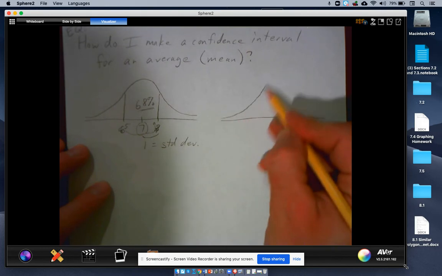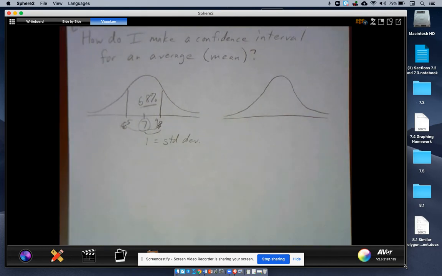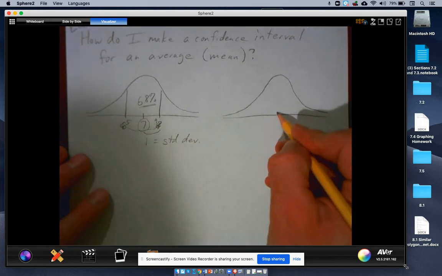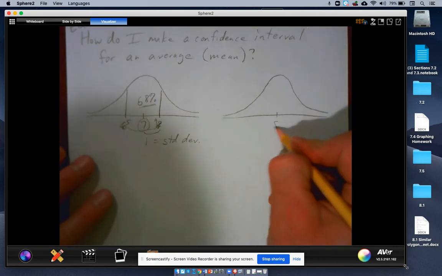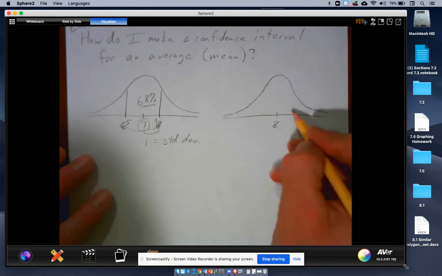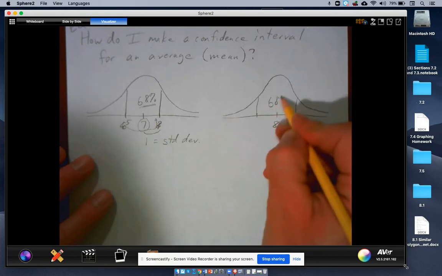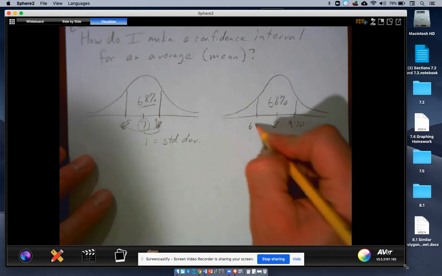Let's say I make 100 people run a mile. We're out there at the track running 4 laps. And I say that the average of those people running that 1 mile would be, let's say, 8 minutes. In order to capture 68% of my data, 68 of the 100 people, I'd have to go up to, let's say, 9 minutes and 30 seconds and down to 6 minutes and 30 seconds.